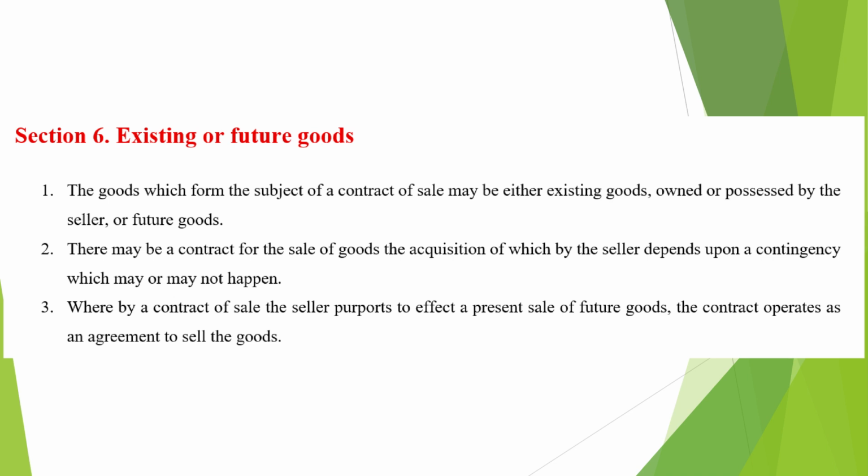In such cases, the contract is still valid, though subject to that uncertain event. Importantly, where a seller attempts to make a present sale of future goods, the law does not treat it as an actual sale. Instead, such a contract is considered only as an agreement to sell.